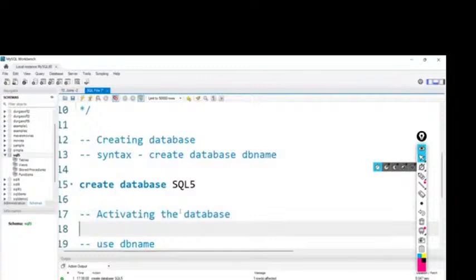I repeat, by using data types we will decide what type of value we can store inside any column. What kind of values we can give inside any column is decided by the data types.